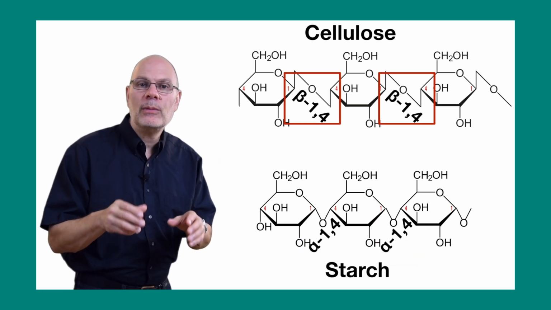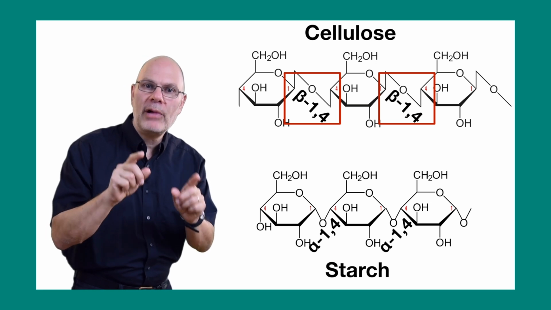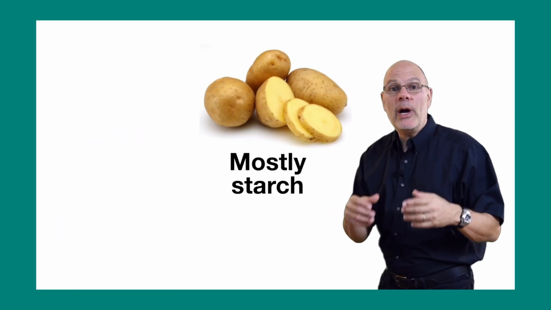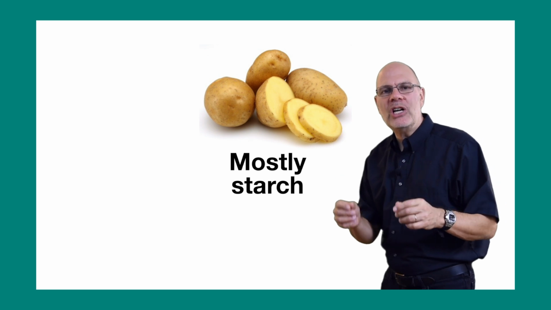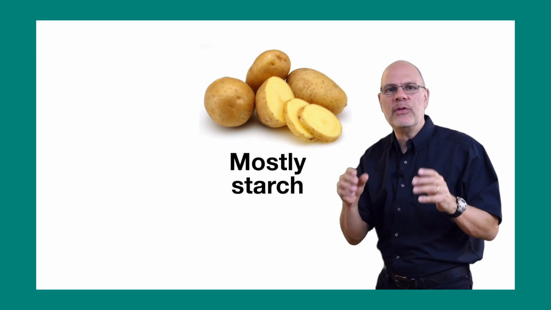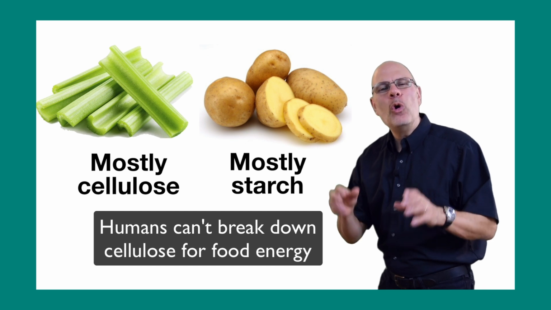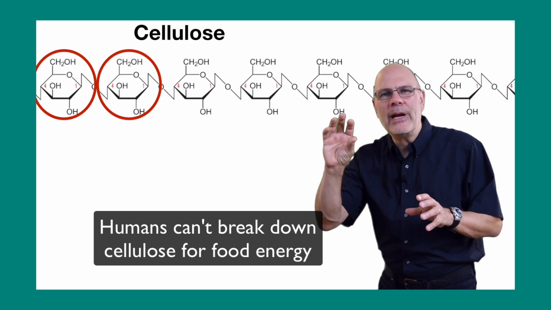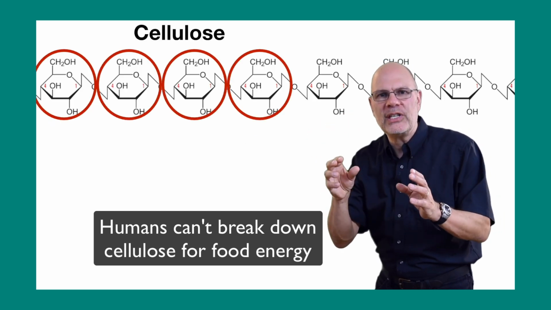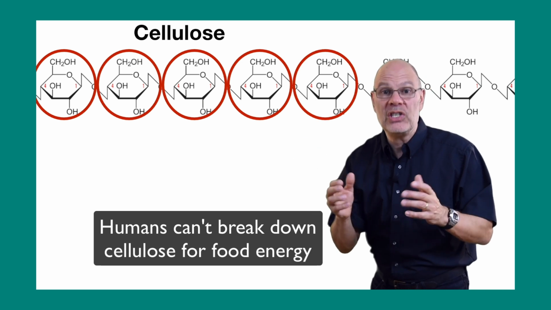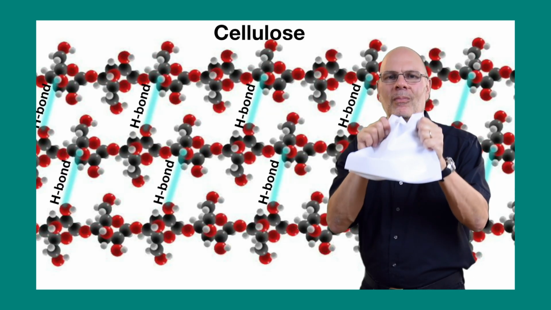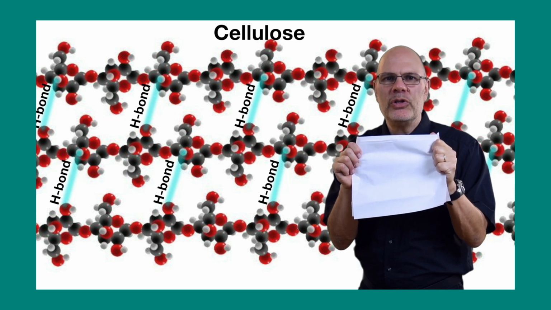we and many other animals don't have enzymes that can break that bond. That explains why a cup of potatoes, mostly starch, has about 10 times the food energy as a cup of celery, which is mostly cellulose. We just don't have the enzymes that can break these glucose monomers off the cellulose chain and feed them into cellular respiration. You know that cellulose is strong.